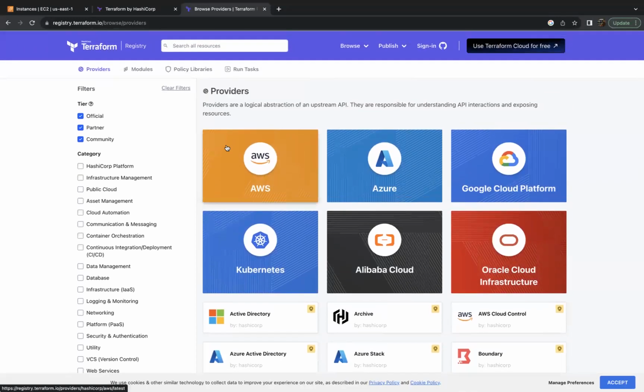So the provider is nothing but an abstraction of the API call, which can be done to different providers. Terraform is actually the abstraction layer, which makes it easy for us to call the API and then automate the entire infrastructure provisioning.